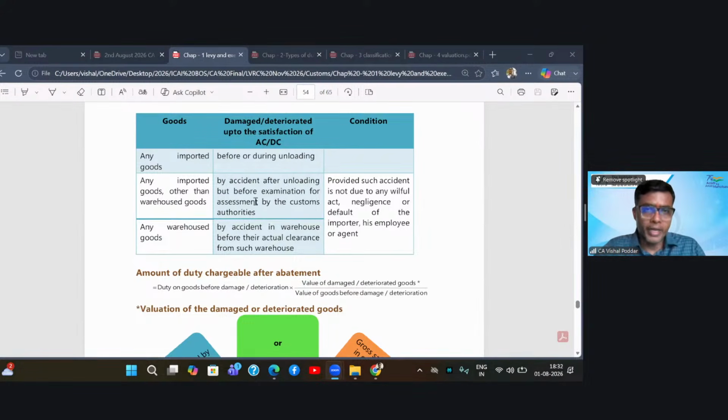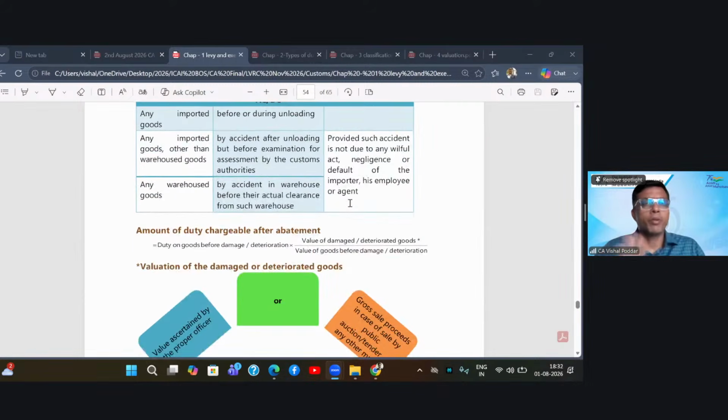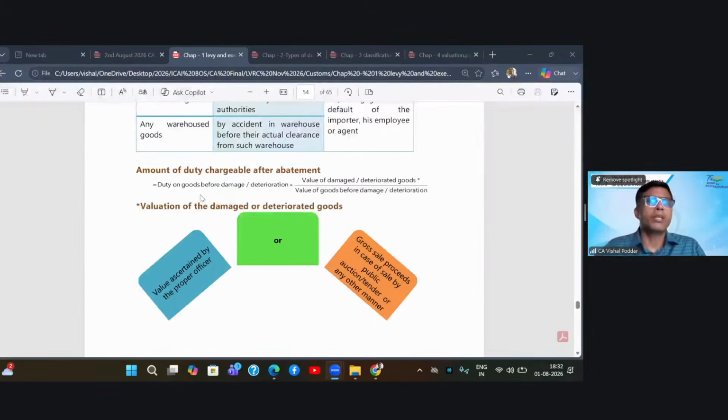So if at any point of time here, the goods have got deteriorated or damaged, and most important, the accident which has caused this damage is not because of your fault or your negligence, so you are not involved in this accident, it means it has happened beyond your control, then they are saying we will abate, we will reduce your duty proportionately.